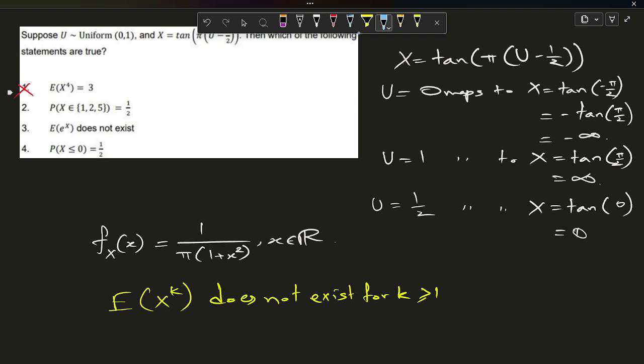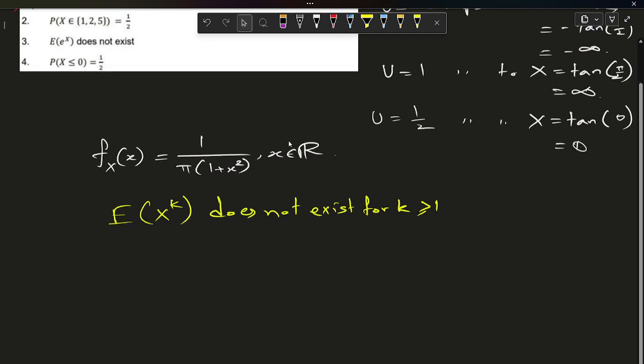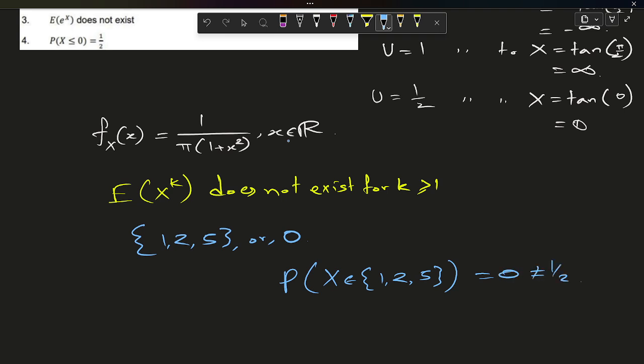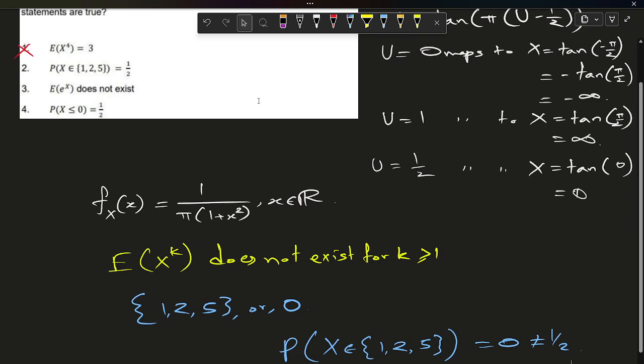But the probability of X taking specific discrete values like 1, 2, 5 is 0 for a continuous random variable like X. Hence the probability of X belonging to {1, 2, 5} will be 0, not equal to half. So this statement is false, and option B will be false here.